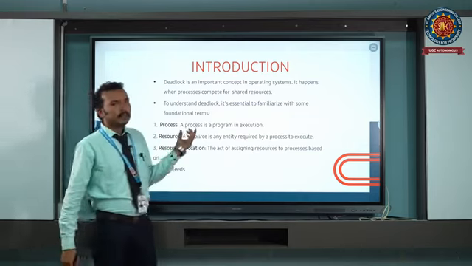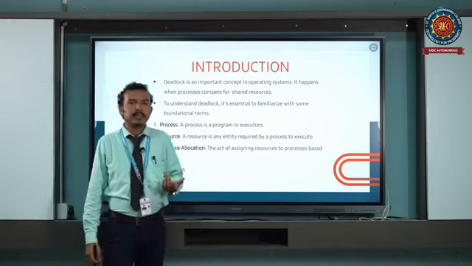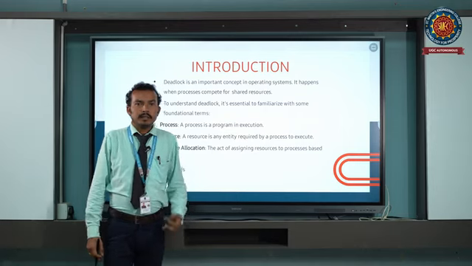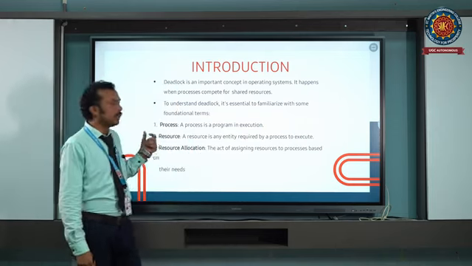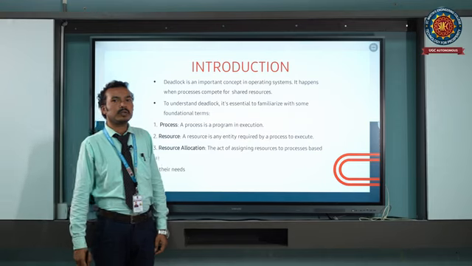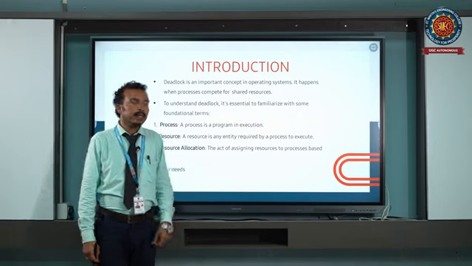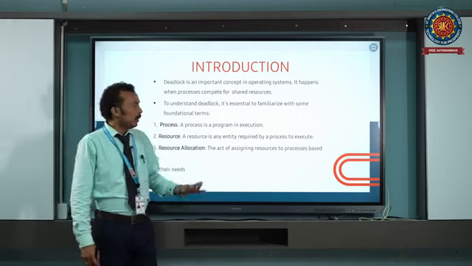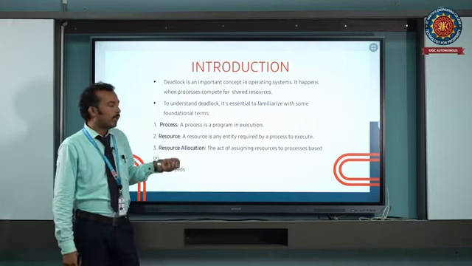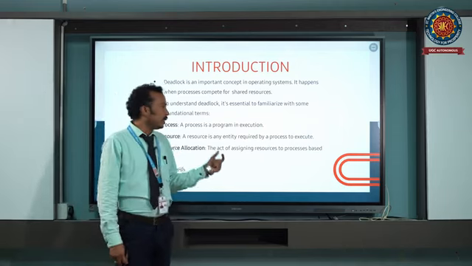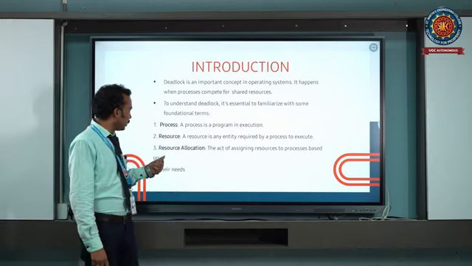So in the deadlock, these are important terms. We need to know what is meant by process. Process is nothing but a program under execution for completing a particular task. Next one is resource. Resource is any type of entity required by the process to complete its execution. These resources are allocated to the processes by the operating system. If the resources are available, then only the process will complete its execution and its tasks.